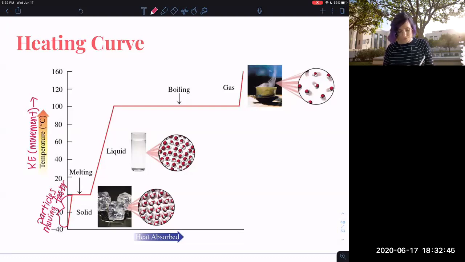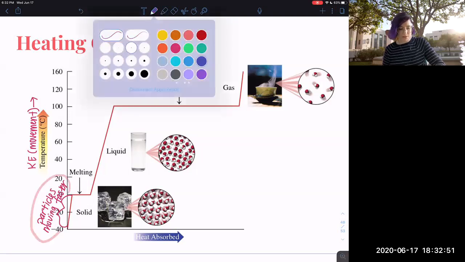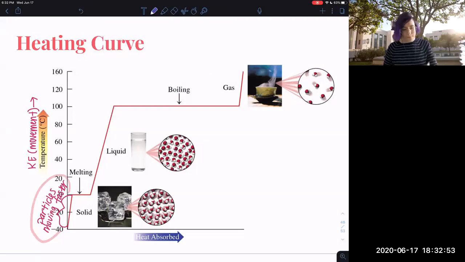And that's kind of important because we're going to compare it to something different. So I start moving my particles faster. I get to 0 degrees Celsius, which is the melting point for water.